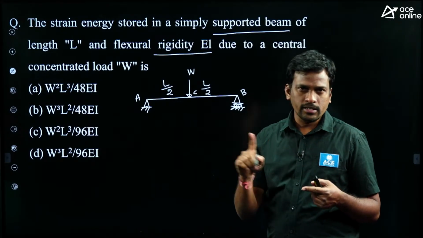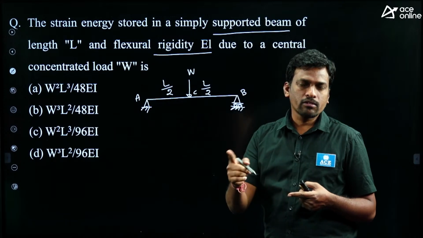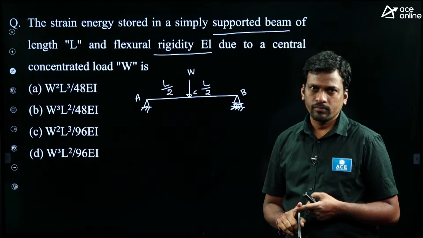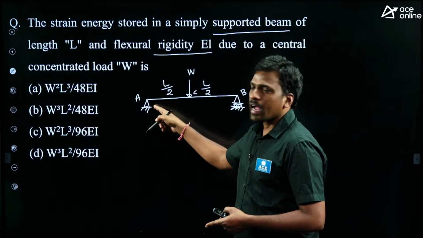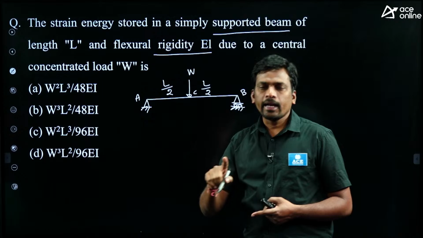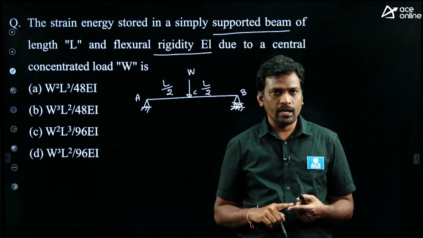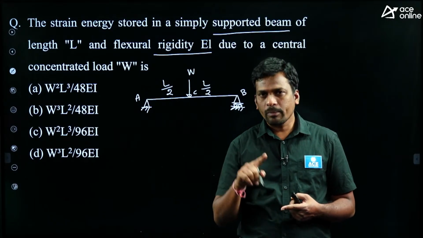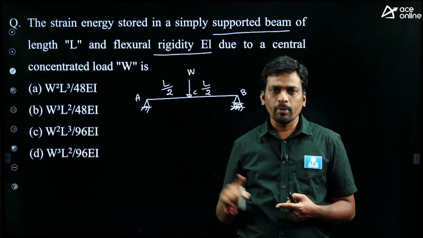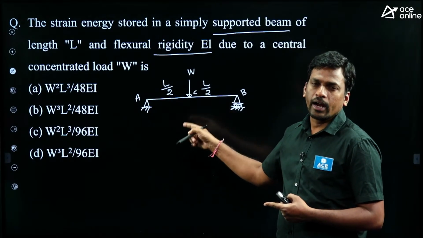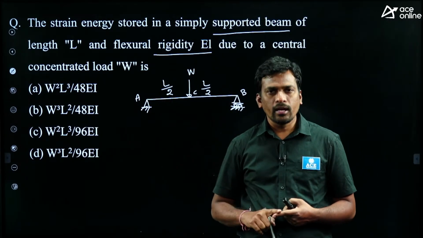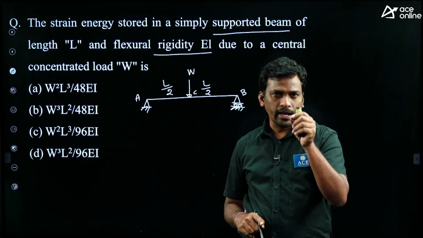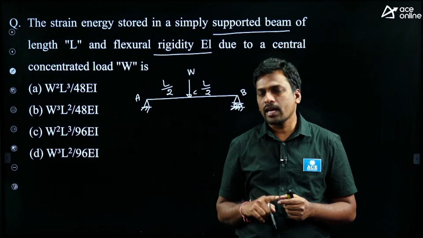What is the strain energy in trusses? I gave an example, that is P square L by 2AE. And the strain energy due to bending formula is also given. Next we have standard derived values: a cantilever beam subjected to a moment at the free end, a cantilever beam subjected to a point load at the free end, a cantilever beam subjected to UDL, a simply supported beam subjected to a point load at the center, and a simply supported beam subjected to UDL. I gave these 5 standard derived formulas. I already derived them, but I told you that for examination try to remember the standard values directly.